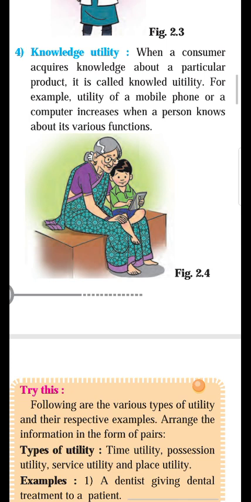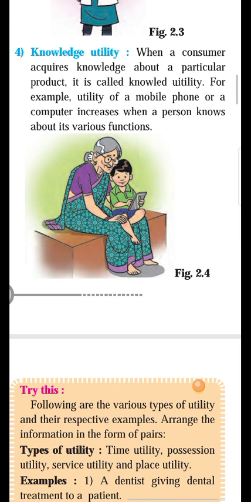But as soon as some other person gives knowledge to him on how to operate the mobile phone, gives training to him on how these mobile phones function, as soon as he gets the proper knowledge of that product, yes, he has some utility of the commodity. Okay, so it is called knowledge utility. For example, utility of a mobile phone or a computer increases when a person knows about its various functions.